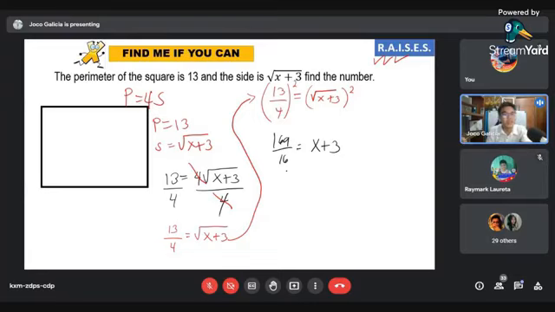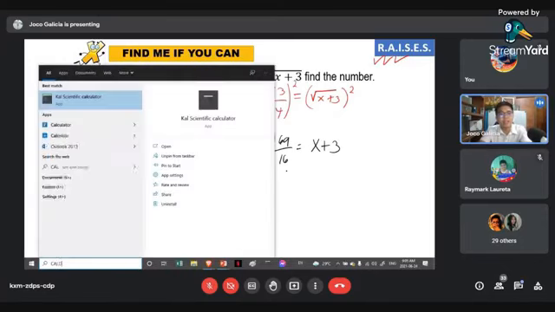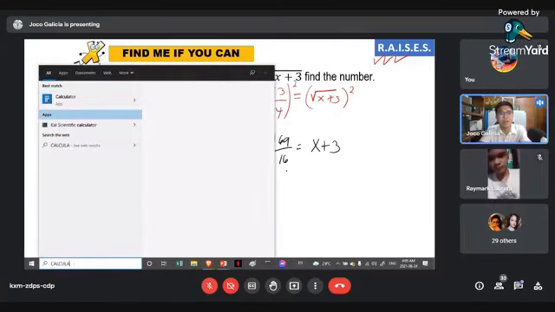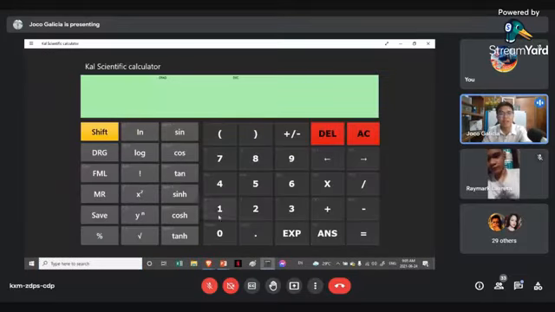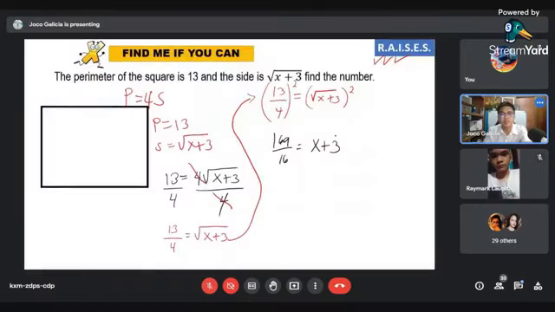So, if you have calculators with you, kindly input 169 divided by 16. So let us see 169 over 16. So let us consider at least 2 decimal places. So 10.56. 10.56 is equal to x plus 3.